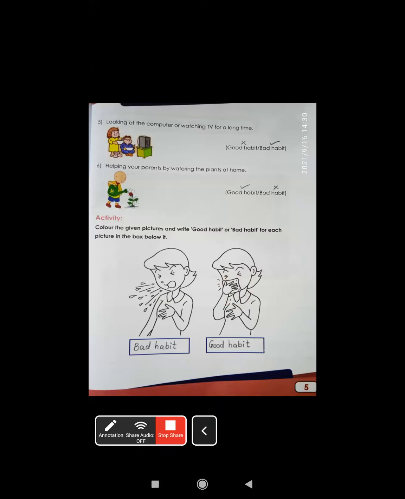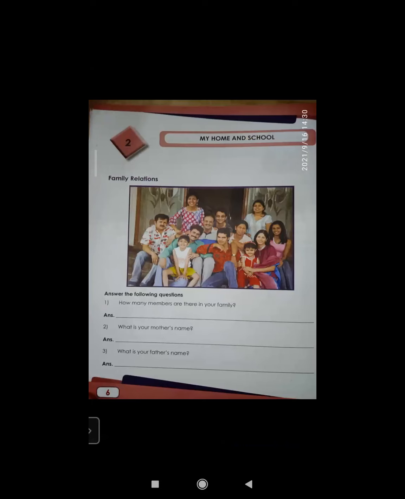Here, this was the last page of our first lesson. Okay, my dear kids. Moving to the next lesson. And what is our next lesson? Lesson number 2, my home and school. Again, this is also revision, right? Okay, now answer the following question.